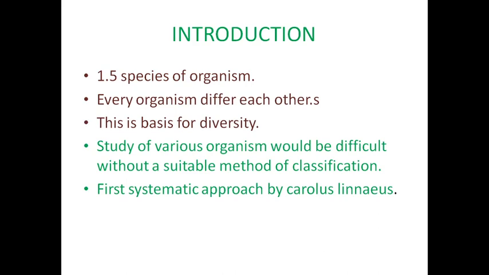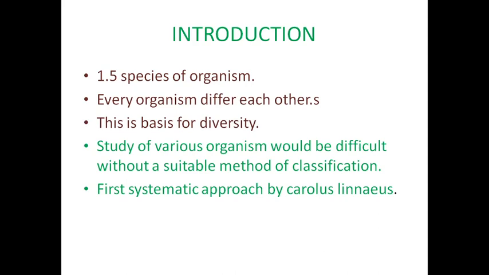Normally, worldwide, we have about 1.5 million species of organisms. And one more thing, all the organisms are not unique or similar in nature. Among the organisms, different variations occur.